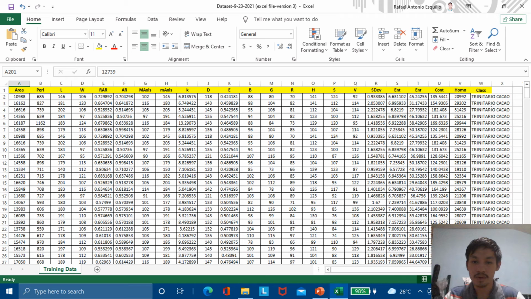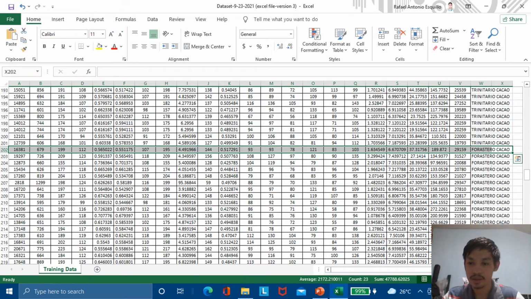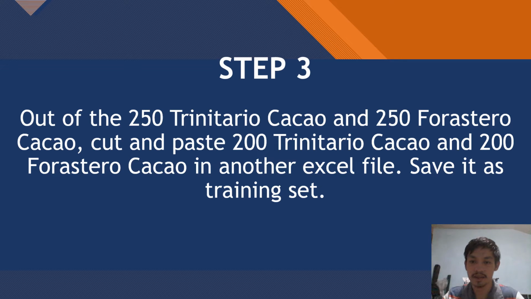So let's go to the dataset and put class in the rightmost column, and then put the name of Trinitario cacao for the 200 samples and Forastero for the 50 samples. So here we have done the process. Trinitario and Forastero cacao complete.